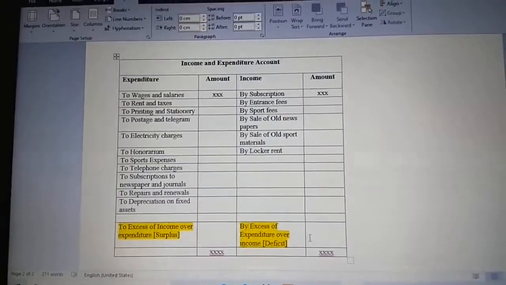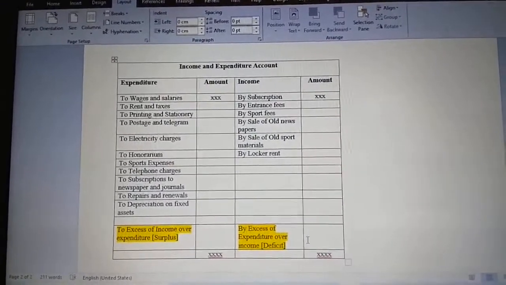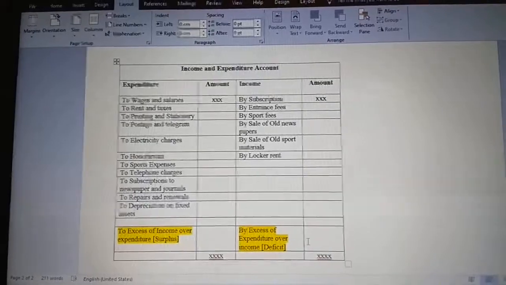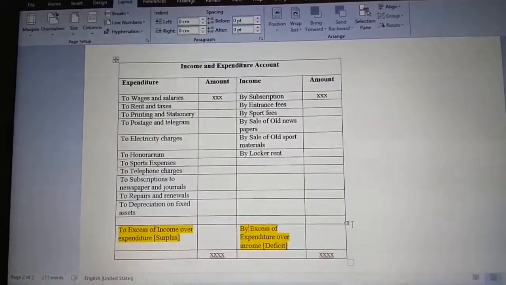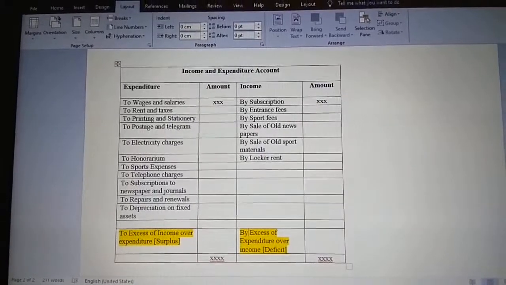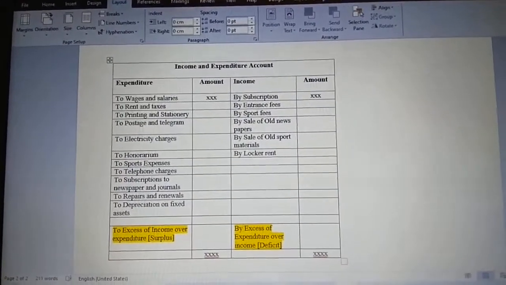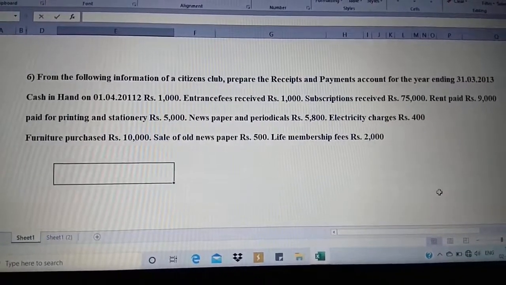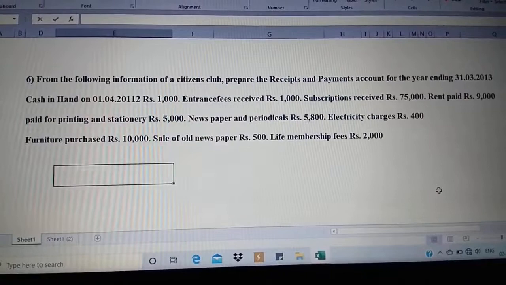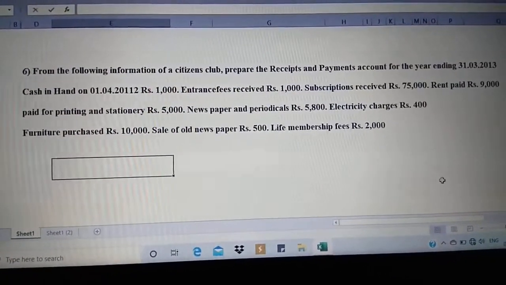So going for balance sheet, I guess when we are doing the sums, it's easy for us to understand. So I guess you people know the balance sheet format. Coming to the question, let us have a small solution on a very simple problem which has been given here. Let us read the question now.